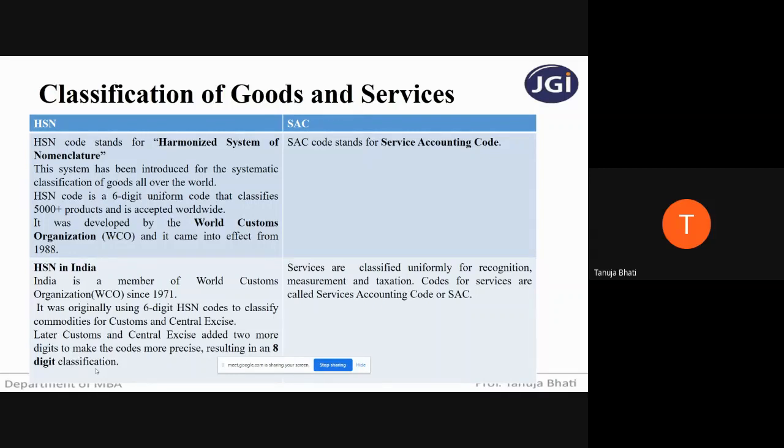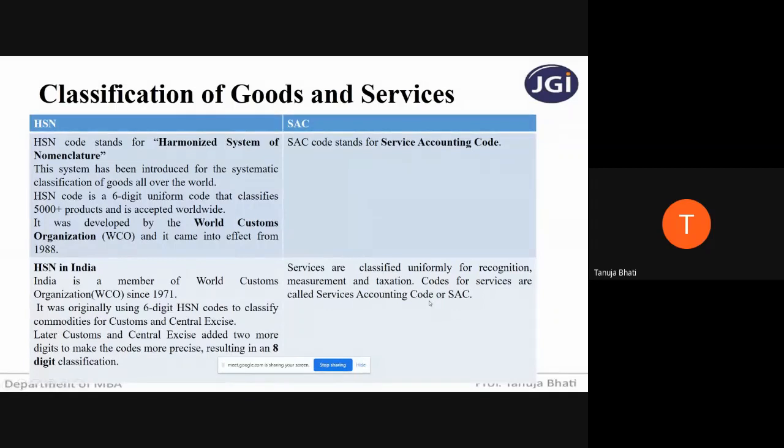Every product is given a separate unique code based on which the uploading of the returns takes place. And in case of SAC, services are classified uniformly for recognition, measurement, and taxation. Codes for services are called service accounting codes.